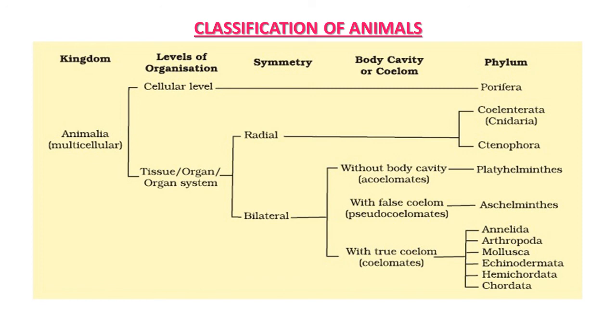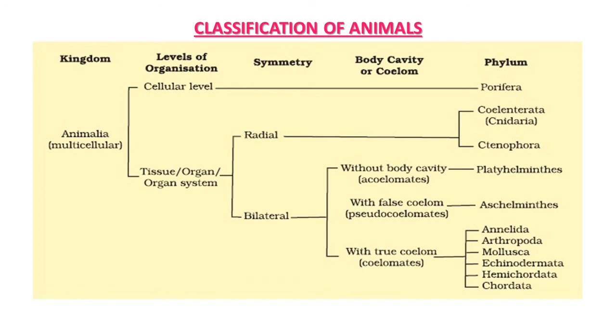If you talk about bilateral organ system organization, they are again classified into different types. First, acoelomates, meaning without body cavity. These are the phylum Platyhelminthes. Second type, pseudocoelomates, meaning with false coelom, and the phylum is Aschelminthes. And third, coelomates, meaning with true coelom. Some phyla are Annelida, Arthropoda, Mollusca, Echinodermata, Hemichordata and Chordata.